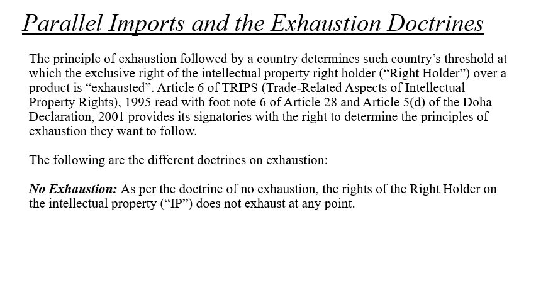So Article 6 of TRIPS, Trade Related Aspects of Intellectual Property Rights 1995, read with footnote 6 of Article 28 and Article 5 Clause D of Doha Declaration, provides its signatories with the right to determine the principle of exhaustion they want to follow. Let's understand how the doctrine of exhaustion applies to the right of a trademark holder in this particular case. Understand what the different models of exhaustion are. The first model of exhaustion is no exhaustion at all.